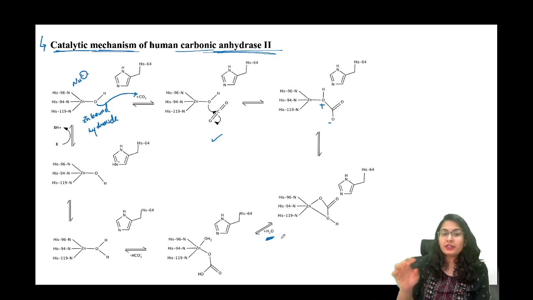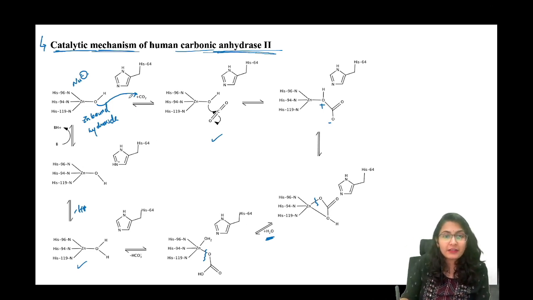After this step, water is just going to replace both of them. एक एक करके दोनों को replace कर देगा water. एक oxygen को replace किया है यहाँ पे, and after this oxygen also eliminates and you are going to get the zinc bound water. ठीक है. It is further going to do a -H+. ये फिर से zinc bound hydroxide हो गया है. Again the same reaction goes up.